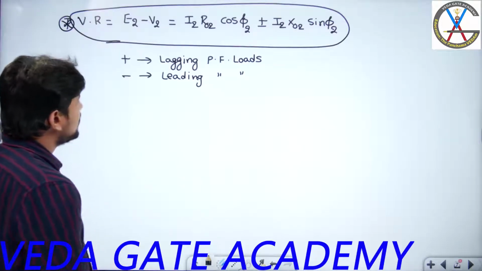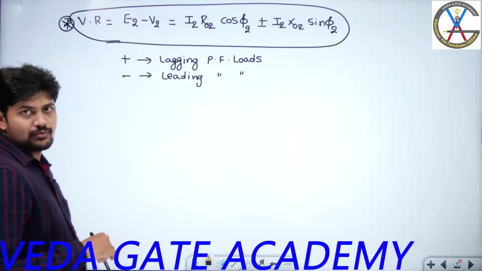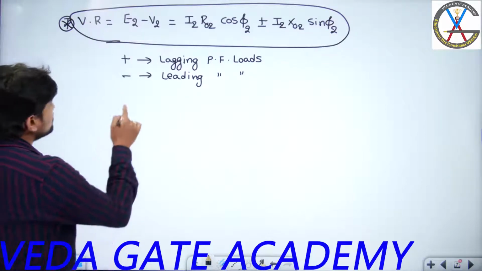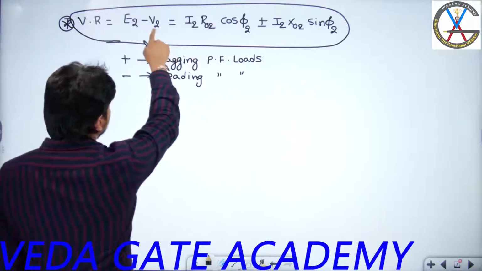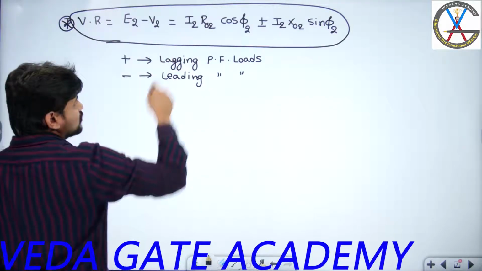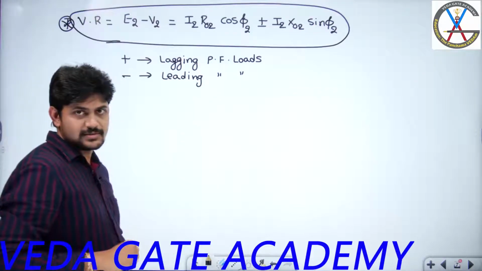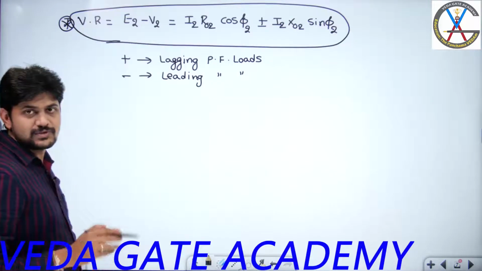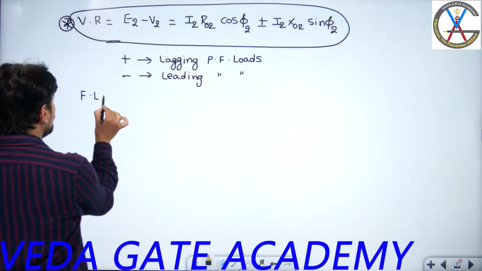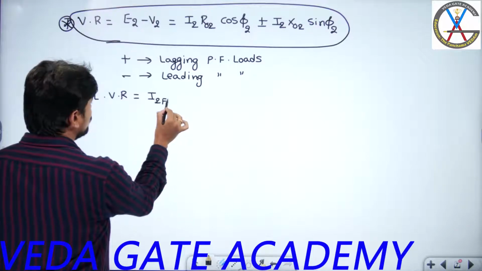Right, once you get this, now I will try to calculate the per unit voltage regulation. Before that, this V2 is nothing but the full load voltage. Full load voltage means the current flowing through the windings is also the full load current. Here, whatever currents I have shown are full load currents. So whatever voltage regulation we are getting is called full load voltage regulation. Then you are going to get the expression as the current becomes full load or rated current.